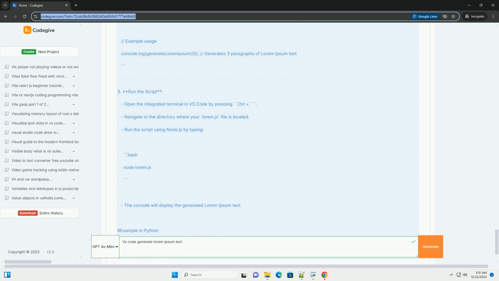Conclusion: you now have 2 methods to generate Lorem Ipsum text within Visual Studio Code. Using an extension is quick and easy, while writing your own script gives you more customization options. You can modify the text and the number of paragraphs generated in your script as needed.